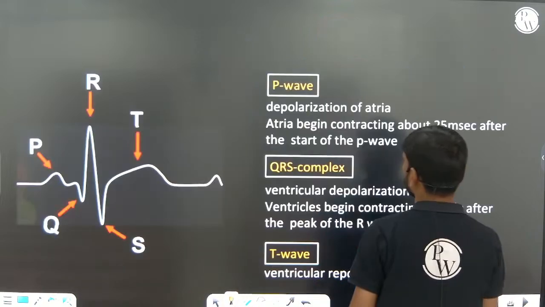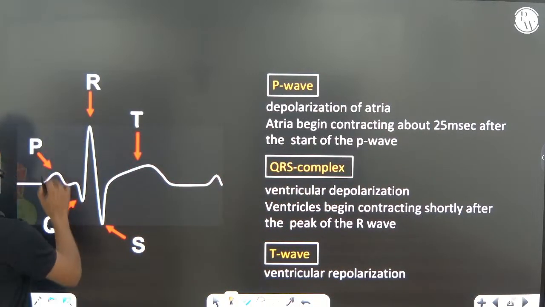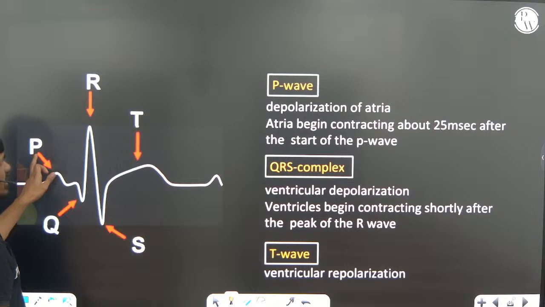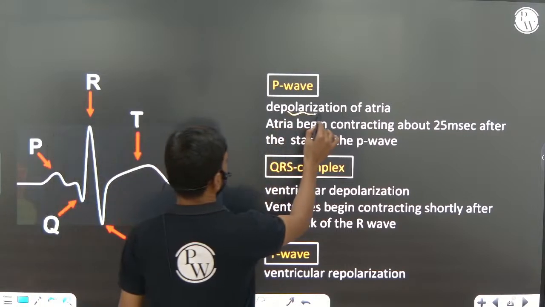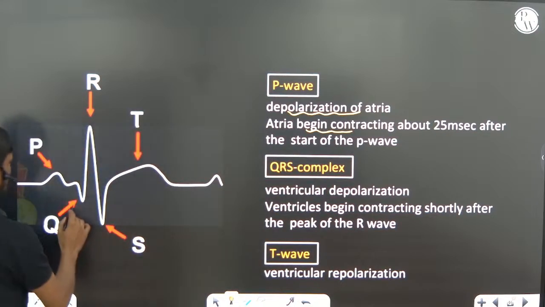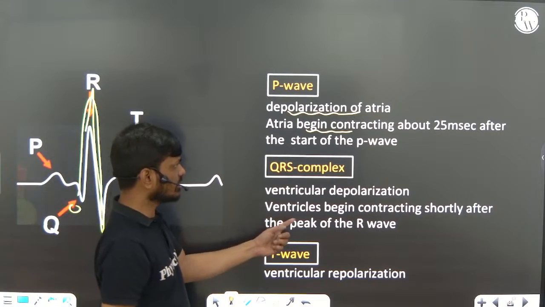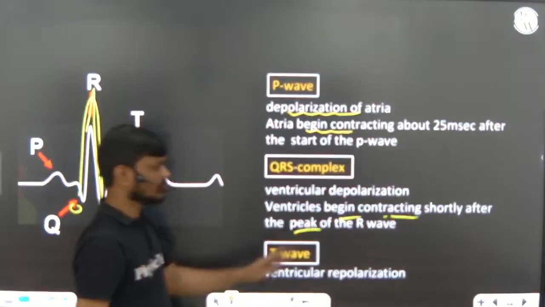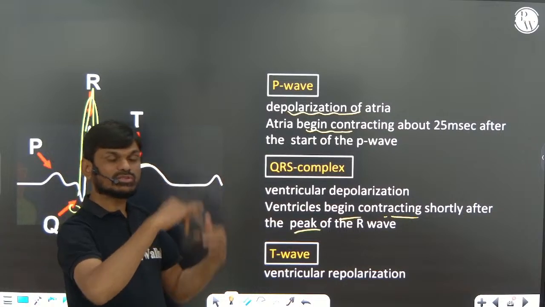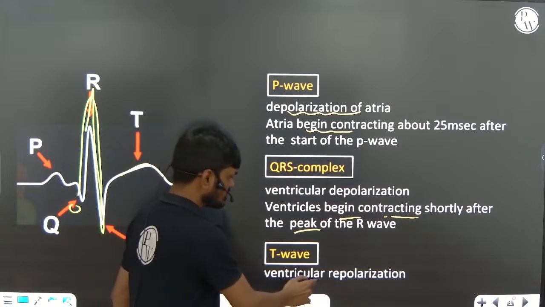Important, right? So in the ECG you can see each peak is denoted with the letters P, Q, R, S and T. Here the P wave indicates depolarization of the atria, and the atria begin to contract, right? QRS complex is indicating ventricular depolarization, or the ventricles begin to contract shortly after Q. T wave represents that the ventricles are coming back to their original position, that is repolarization, joint diastole, that is diastole.